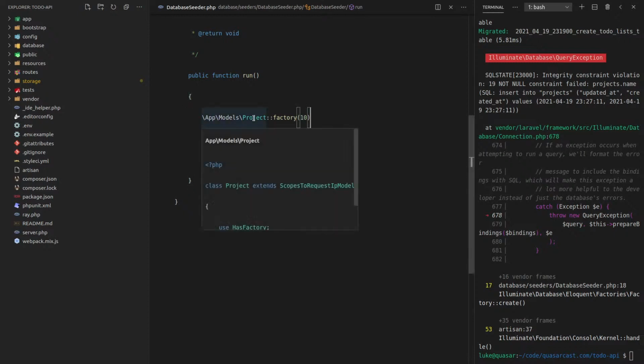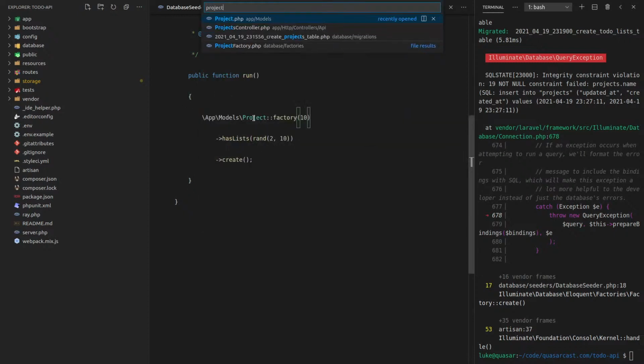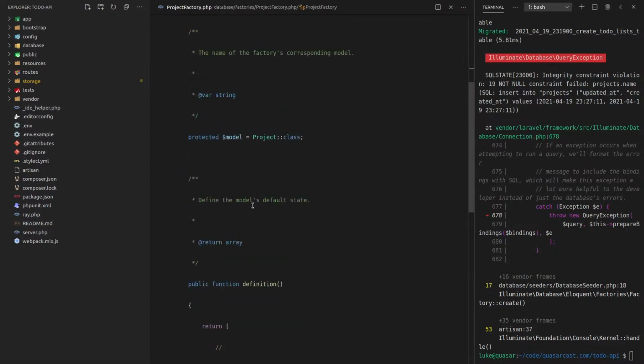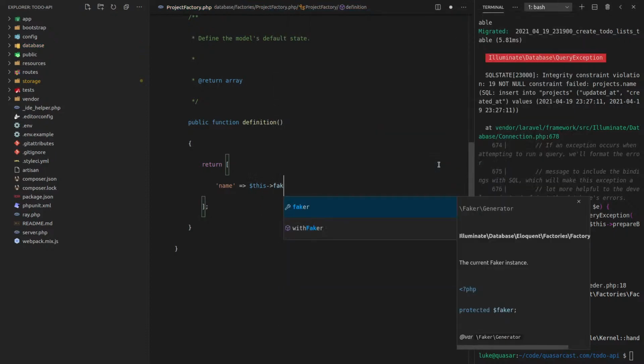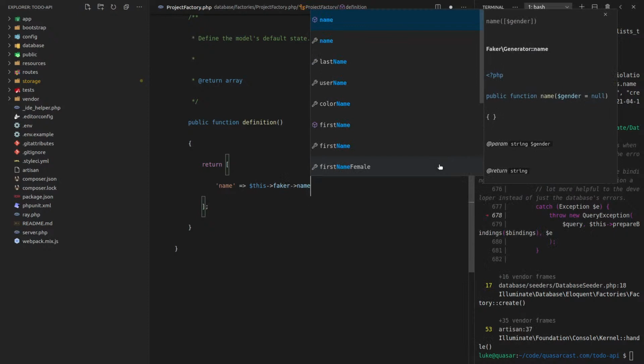Projects.name. Okay, so currently the project factory doesn't have a name. So let's come in here and do that. And we're also going to have to give it an IP address. Everything needs to have an IP address. So let's say this faker, and I'll just say name there.